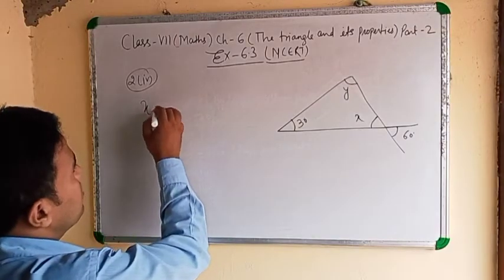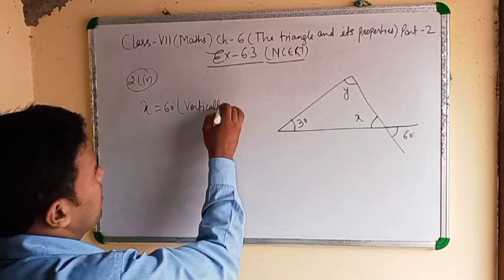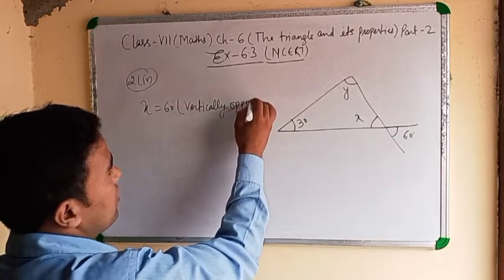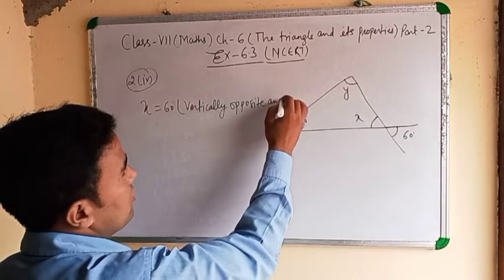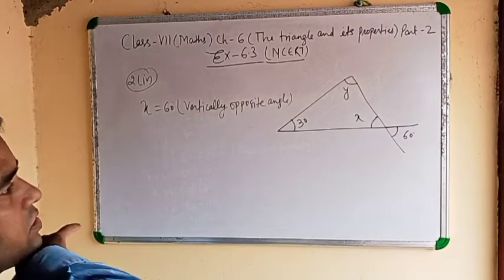So x equals 60 degrees by vertically opposite angle. x equals 60 degrees.